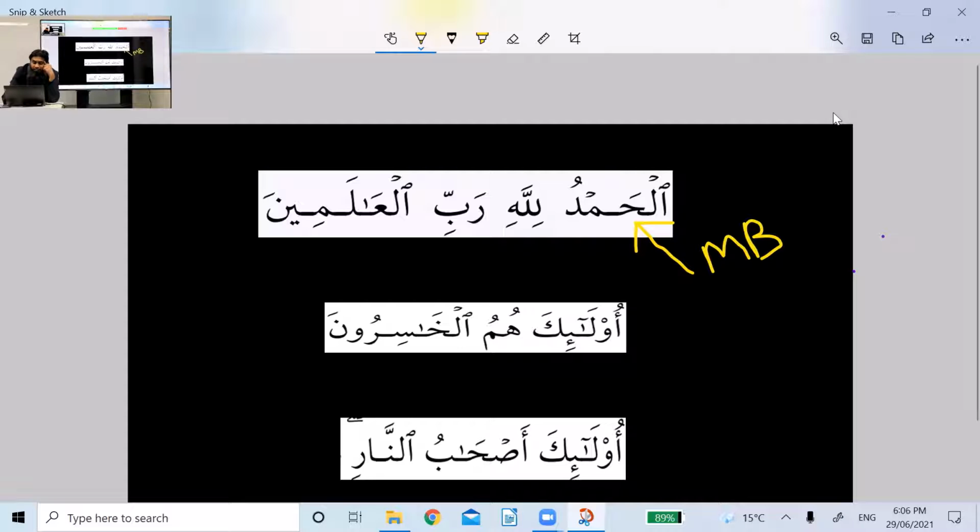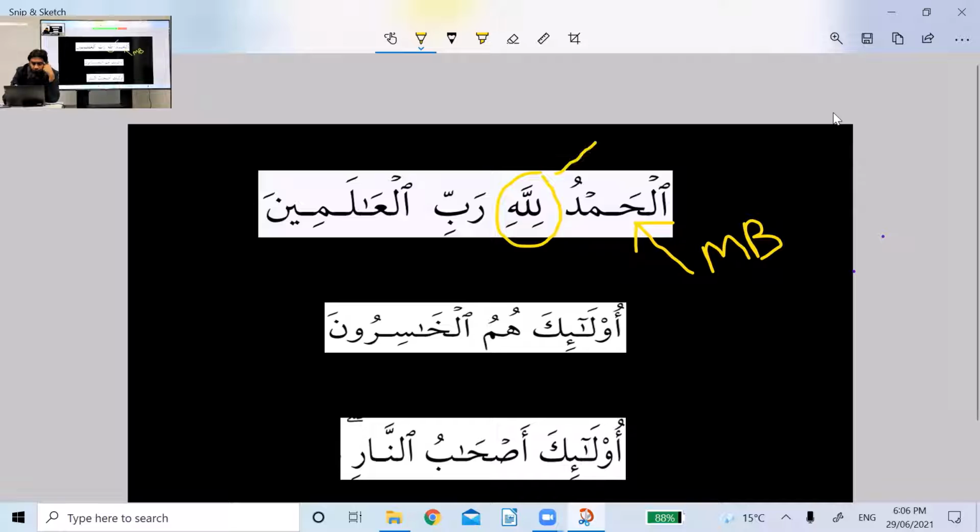Now, lillahi is two words. One is lam and the other is Allah. And as we have learned in prepositions, lam is one of the prepositions, which means that this part is a prepositional phrase.